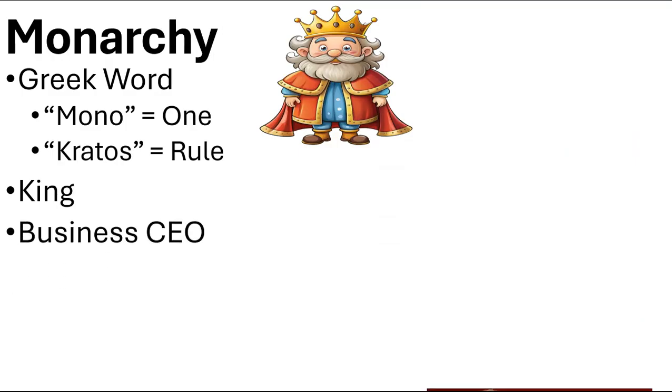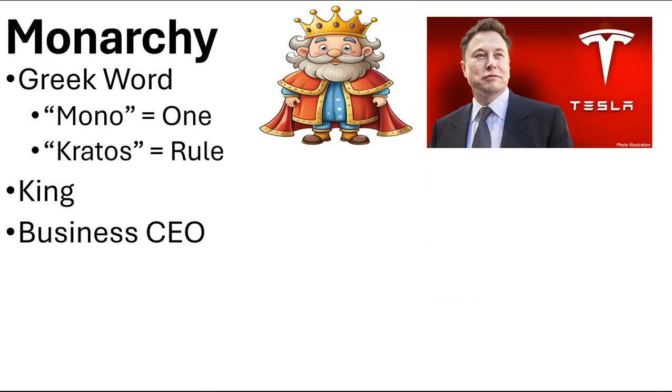For example, a business CEO. This is more of your modern version of a monarchy. The guy that owns the business, it's his business. He makes the decisions about his business. It's his business and only his business. You don't vote. You don't make the decisions. And I'll give you more examples of this, but this is basically the same thing.